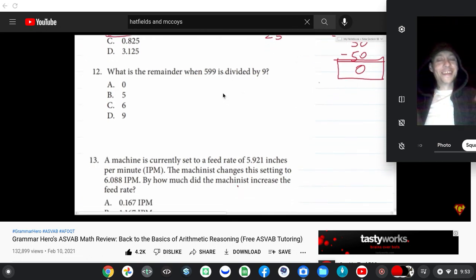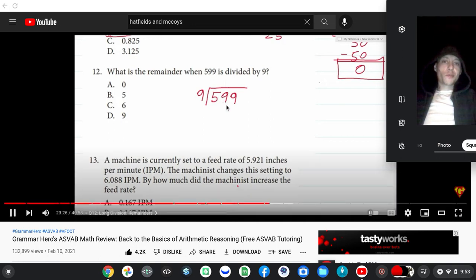All right. Number 12 says, what is the, and then you still got to go out there and get the digital or get the actual frames, divided by 9. So that's going to look like this in terms of long division. To start, we're going to ask ourselves, how many times does 9 go into 5? Yeah, 45 is 5. 6 would be 54, so that's 6 with a remainder of 4.